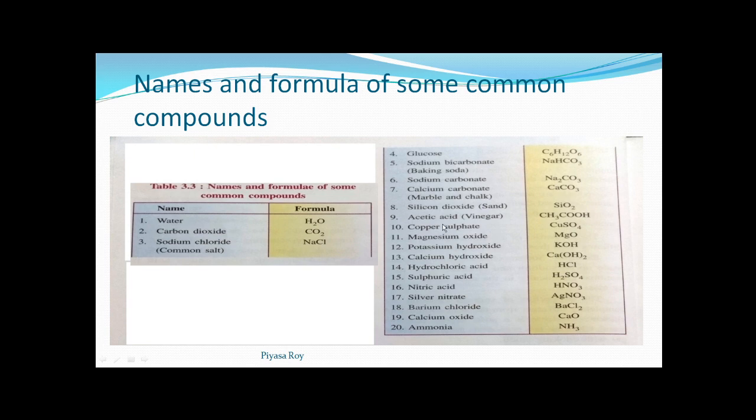Okay, and at the same time you have to memorize the symbols of first 30 elements or first 20 elements and the mostly used elements also. Okay, this you did in class 6, and in class 7 you have done. Again here we will be doing that. This is very much important, otherwise you cannot write down the formulas. So let's move on.